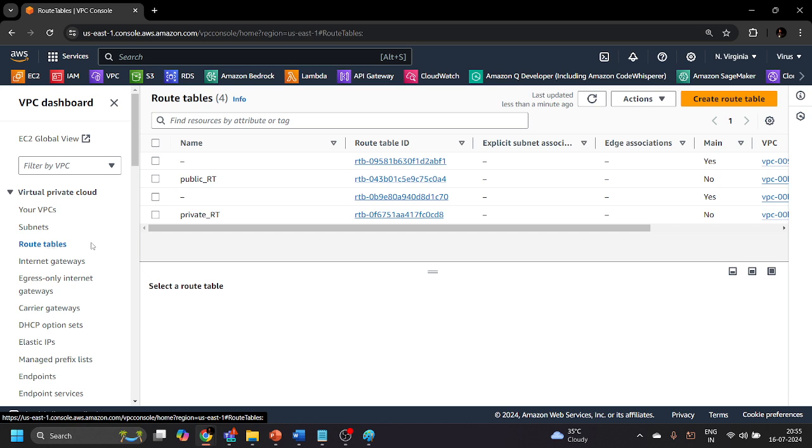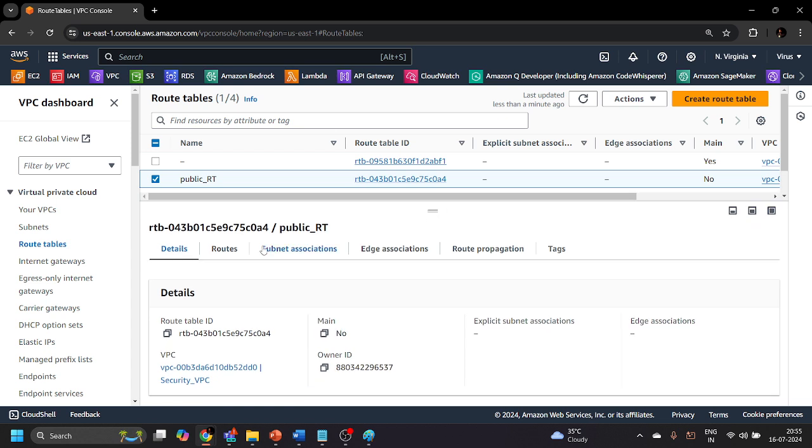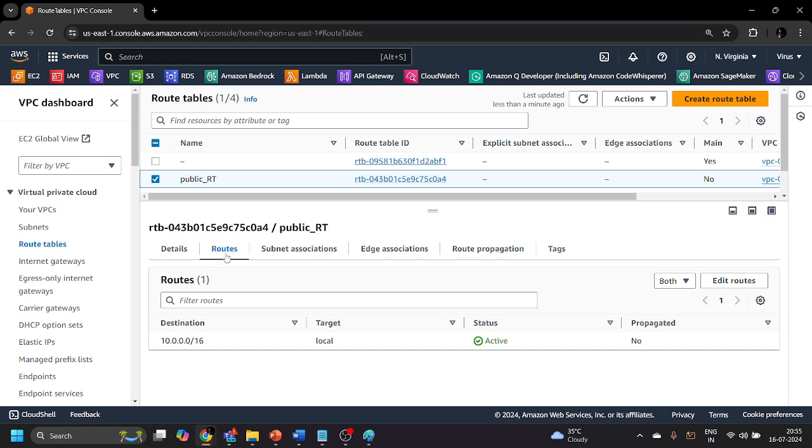Let's first go to the public route table. Let me select this public route table, and in the below section you can see some options are available, in which first the details are available and then the route column. You can see by default the target is local and the destination is the CIDR range of the VPC to which this public route table has been associated.